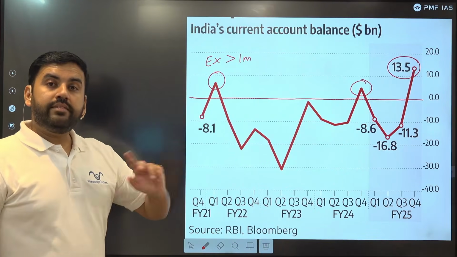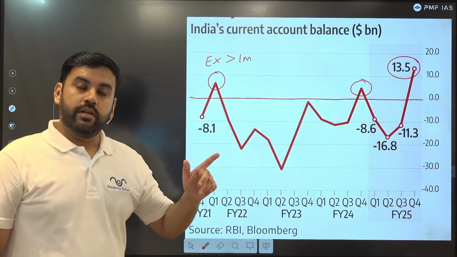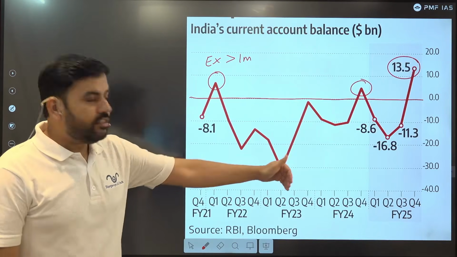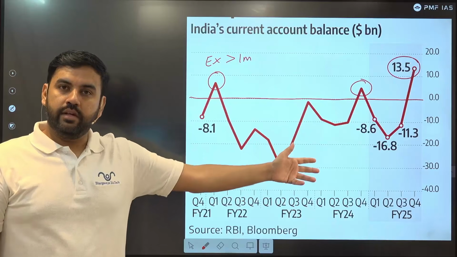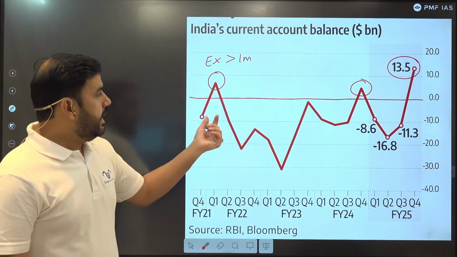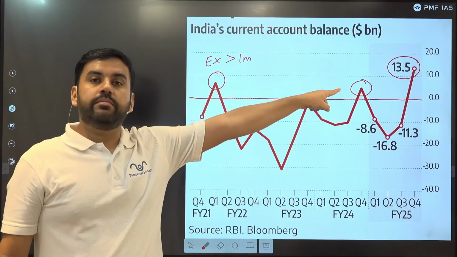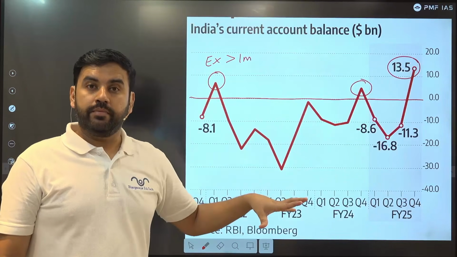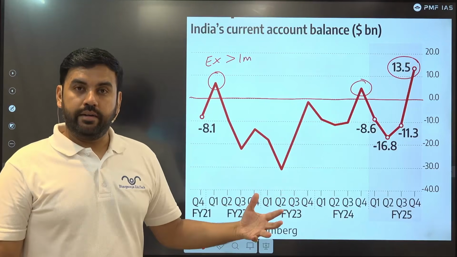So the frequency of current account surplus has increased thrice in just the last 4 years. This is post-COVID. After COVID, India has registered 3 times the current account surplus, and that's really good. We should be happy with that.